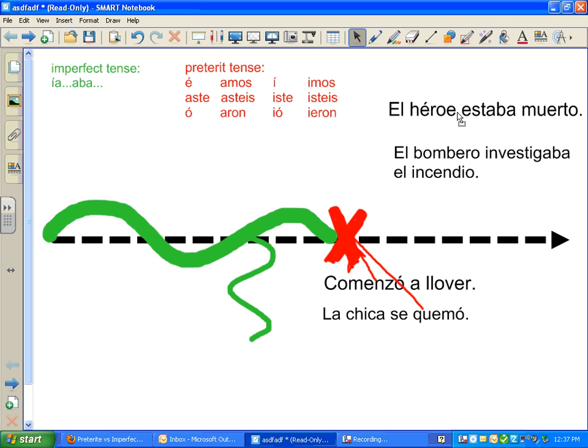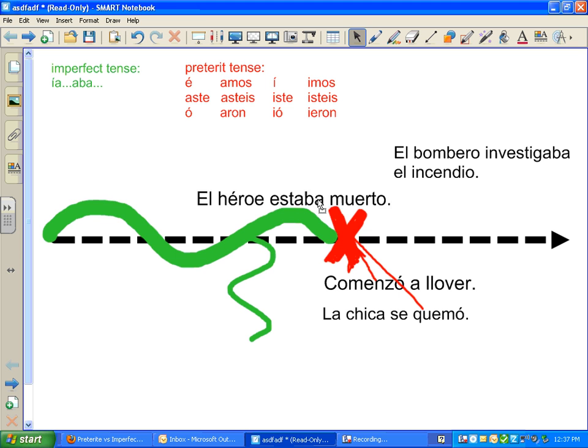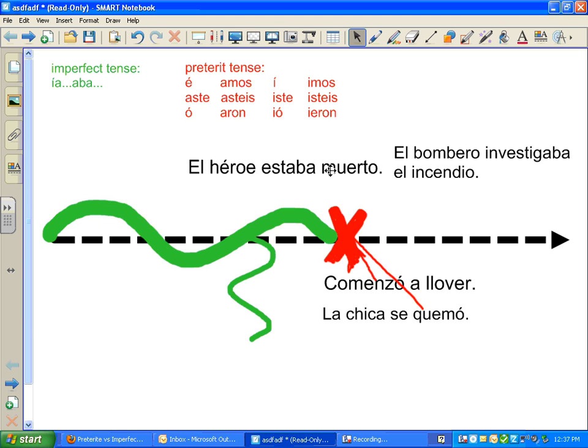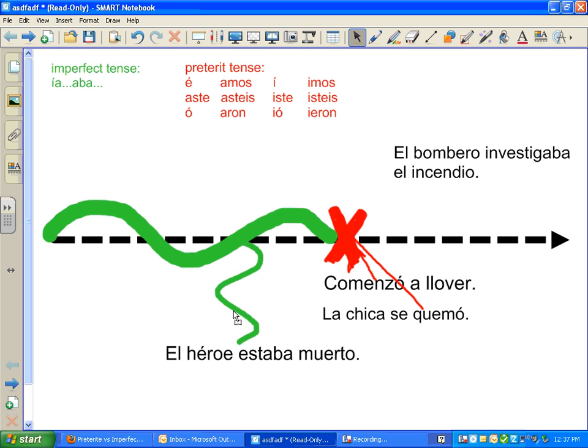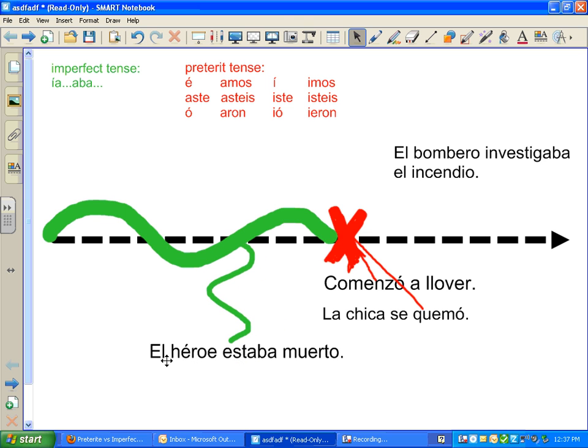So these, el héroe estaba muerto. The hero was dead. That is not an action. Killing him might have been an action, but we're describing him. So description, we can't put that exactly in one place on a timeline. We can say he was dead at 3 o'clock, but he might have also been dead at 2:59. And either way, it's a description. We know it's a description because it's estaba. And I'm going to put that off the timeline here. So I've got this little line here. So anything that's a description, the house was yellow, that would go right here, and it's green. So el héroe estaba muerto.